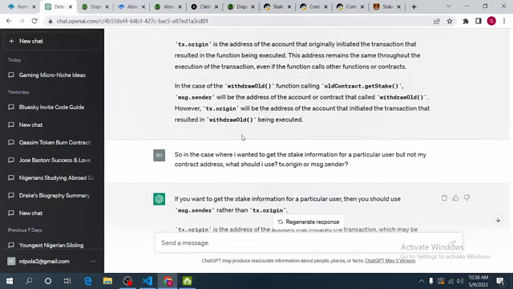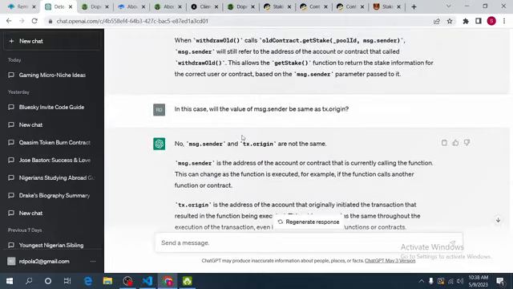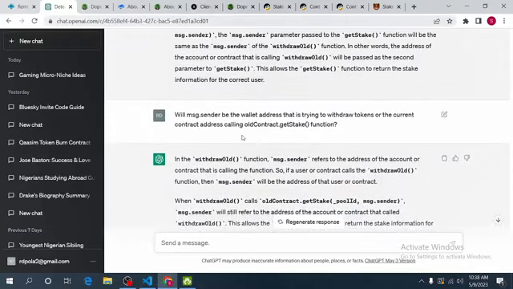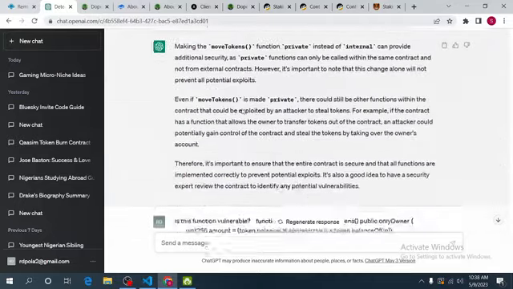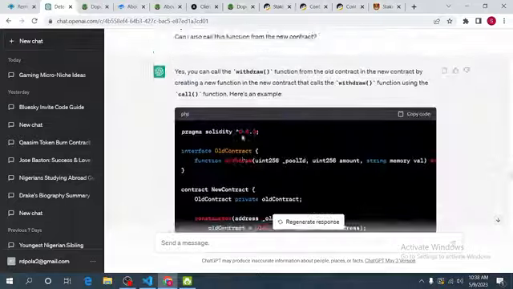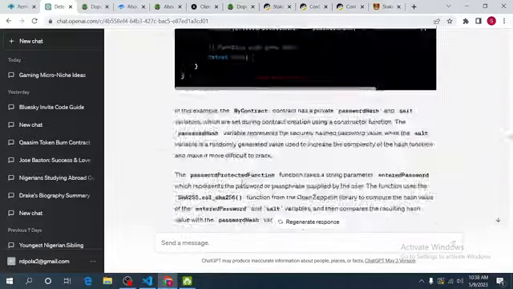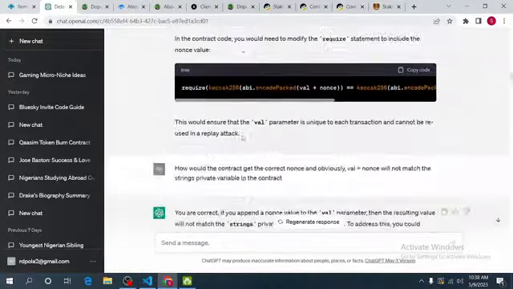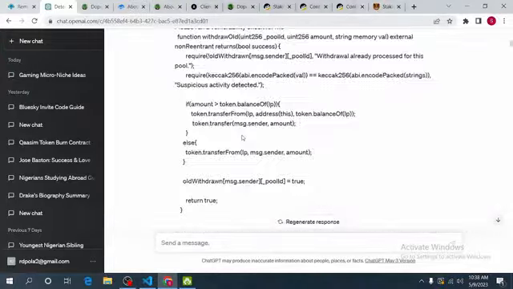Because I cannot really deny the fact that ChatGPT helped me to figure out how exactly the hacker was able to exploit that withdraw function. When that hack actually happened, I just poured my frustration on ChatGPT, and I was just asking questions. How was this exploited?